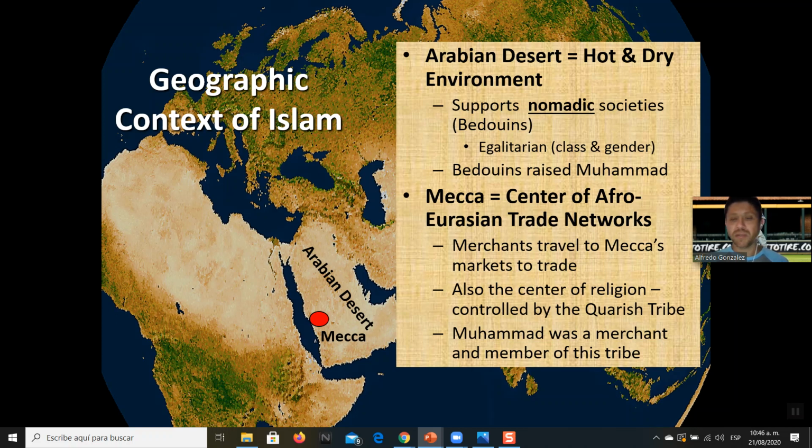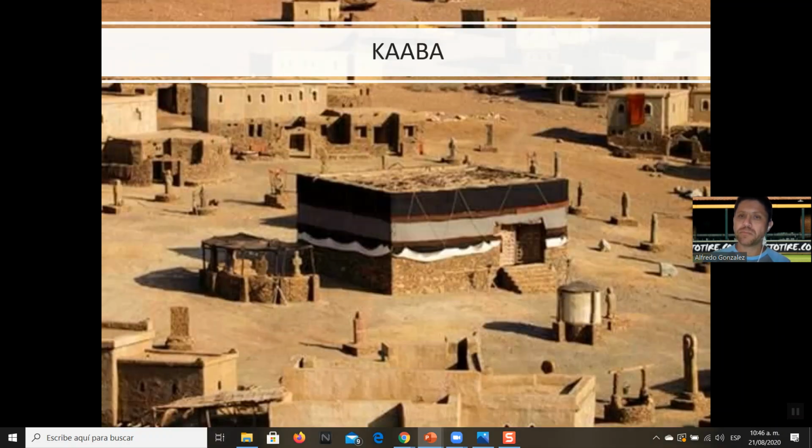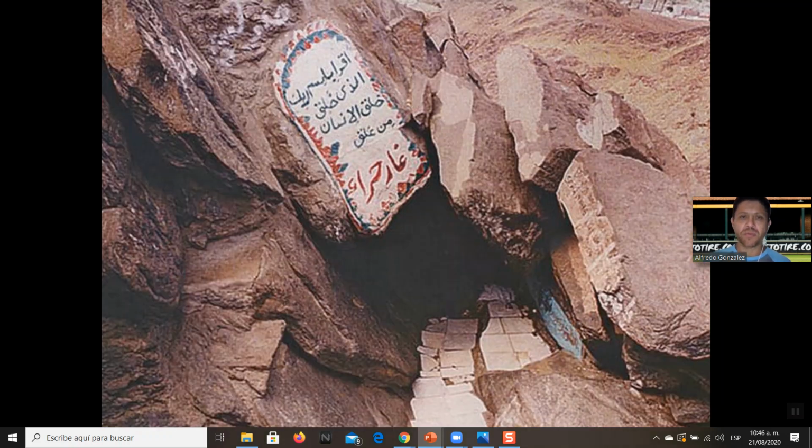So this is the context. You need to understand that Muhammad was exposed not just to polytheism and a lot of these different religions, but he was also exposed to Christianity and to Judaism. So he was exposed to monotheism and the belief of a single God. So here is the Kaaba, and then where people would go pray.